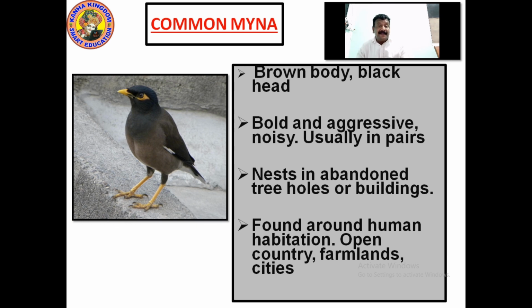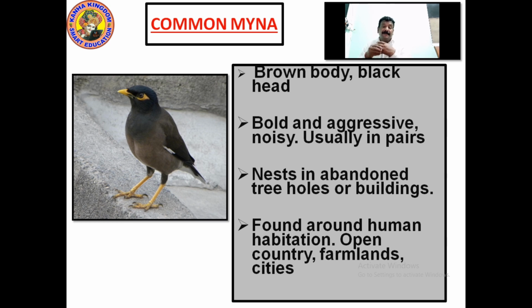Nests in abandoned tree holes or buildings. Where does it stay? In abandoned tree holes. Abandoned means somebody has made a house in a tree. A bird which has made its nest in the tree hole, if it is left, means abandoned. The birds have gone, nobody stays there. It finds out which tree is vacant, which tree holes are abandoned, then it goes and occupies it. Or buildings. In buildings there are parapets, there are gaps in which it takes grass and makes its nest and stays there.